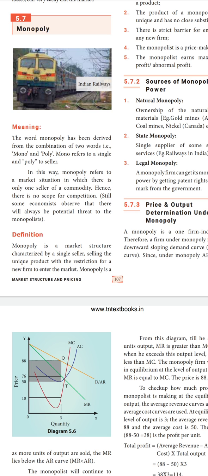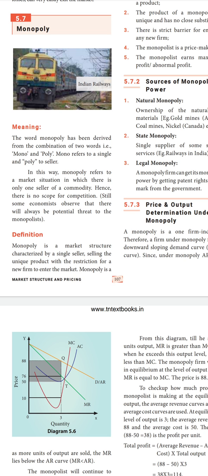Monopoly is a market structure characterized by a single seller selling a unique product, with a restriction for a new firm to enter the market. In this, a new firm cannot enter the market. There will be only one person, a single seller, in the monopoly. That means the commodity is sold by only one seller.